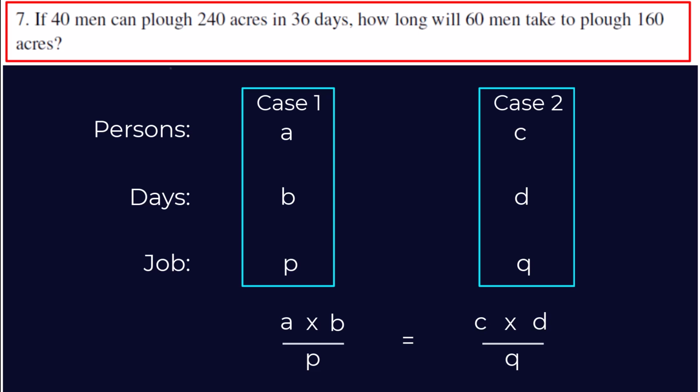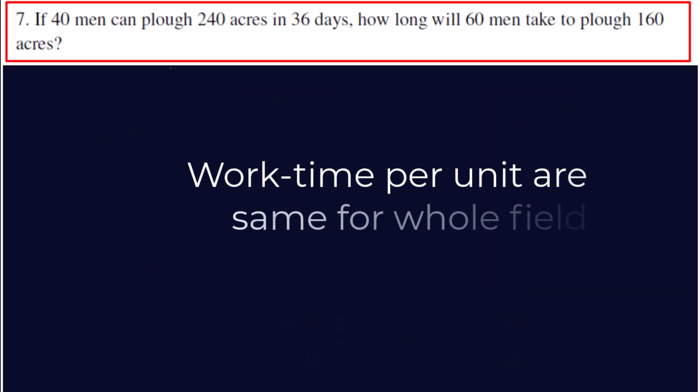Now let us analyze this question. Generally, we assume that the capacity to work is same for all the persons and the nature of the work is same across the total area of the field. Hence, the total work time spent in unit area of the field can be considered the same in both the cases. This is the idea to solve this problem.